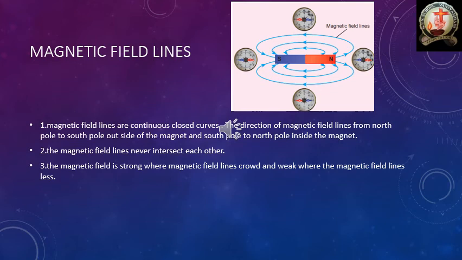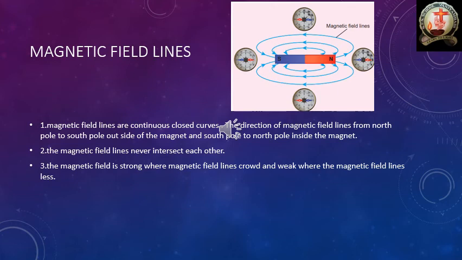Okay, then outside of the magnet, suppose you take one magnetic line. That magnetic line starts from the north pole and moves towards the south pole, and again at the south pole side that magnetic field line enters inside of the magnet, correct? Now, entering inside of the magnet, what is the direction of the magnetic field line inside? South pole to north pole. Okay, outside of the magnet the magnetic field line direction is north pole to south pole. Here I indicated the arrow mark.